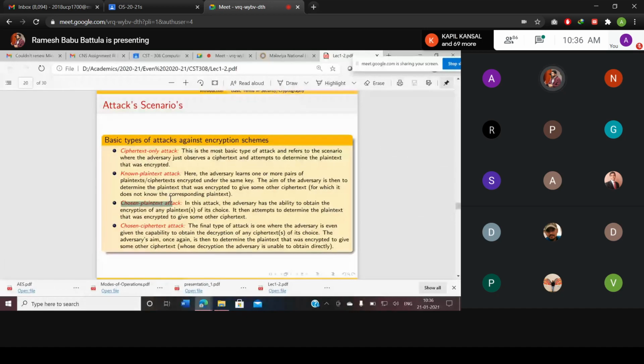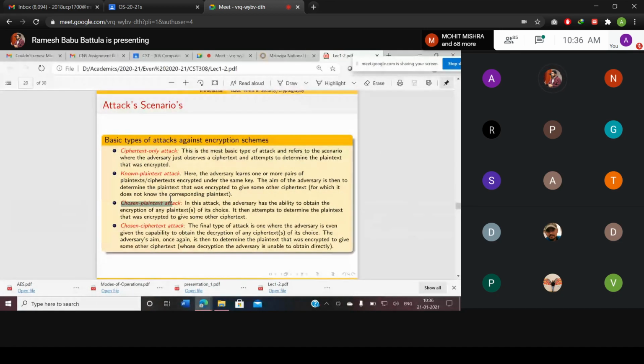So he is going to determine the plain text from the ciphertext. That we will discuss. Mainly we need to concentrate on the chosen plaintext attack and the chosen ciphertext attack, which we call the CPA attack and the CCA attack. Keep in mind, one is the CPA, the other one is the CCA, and another one is the adaptive chosen ciphertext attack, that we call the CCA2 attack.